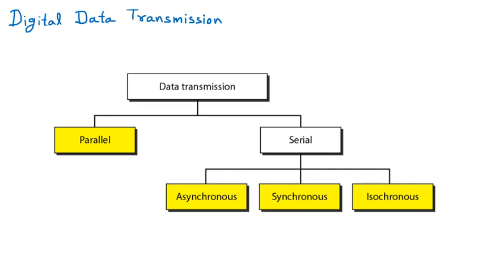So today we are discussing digital data transmission. Actually, in the last class we discussed that there are two types of signals. One was analog signals, and the second one we discussed was digital.